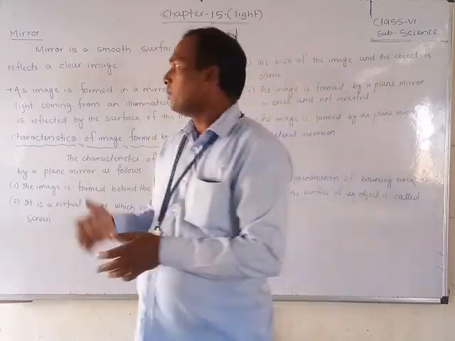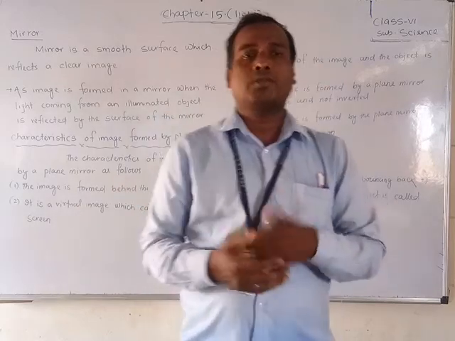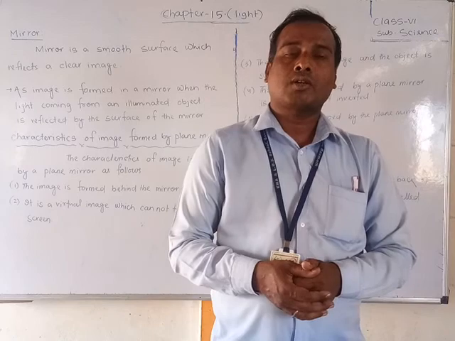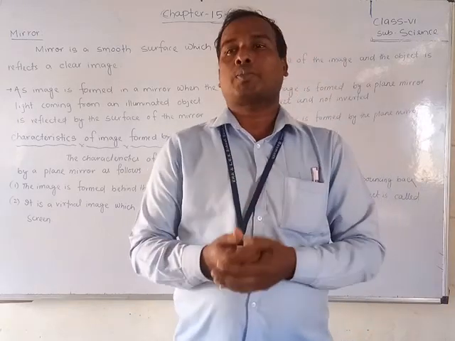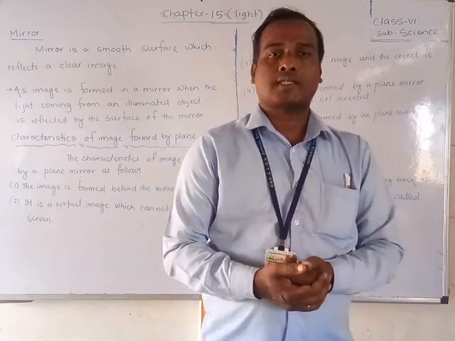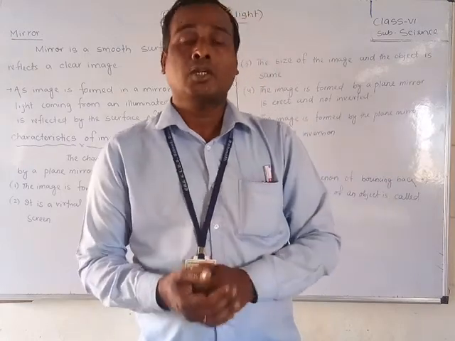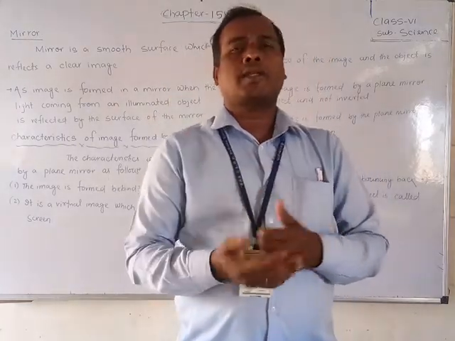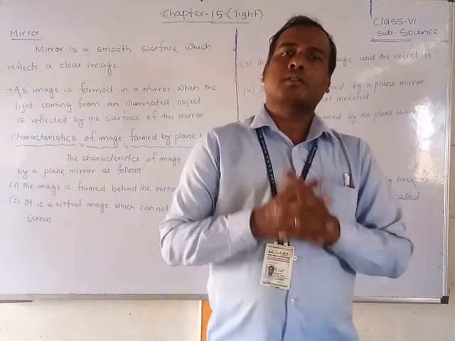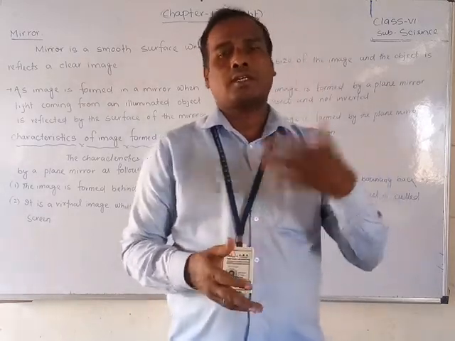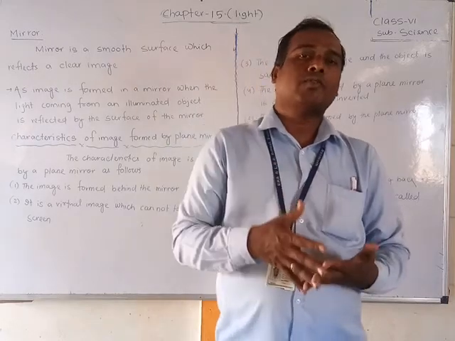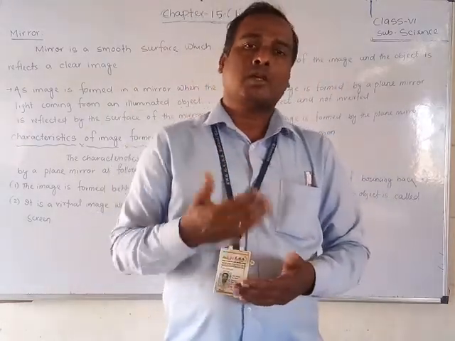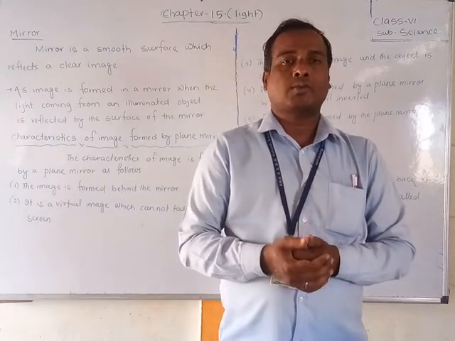So a mirror is a smooth surface from which light gets reflected back. That is called a mirror. A mirror is one smooth surface. You have seen the looking glass, that is called a mirror. Not only the looking glass, any very smooth surface which reflects is called a mirror. If light falls on that smooth surface, it comes back, it is reflected.